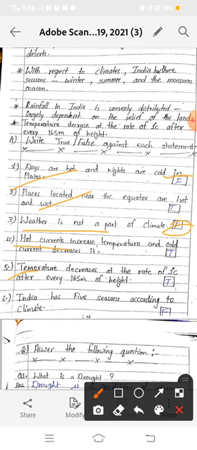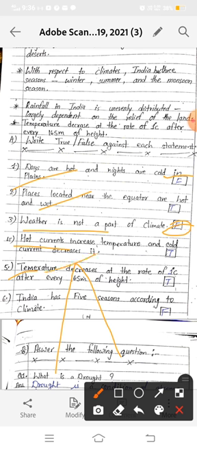Temperature decreases at the rate of 1 degree Celsius after every 165 meters of height. Yes, this is also true, beta. When we go up in height and reach 165 meters, the temperature will decrease by 1 degree Celsius.